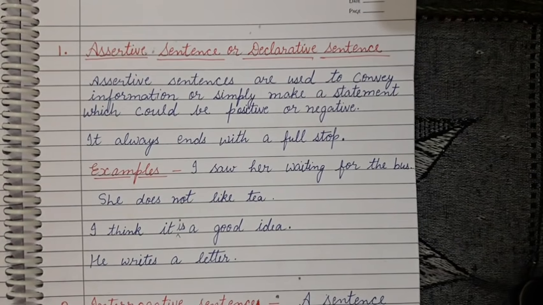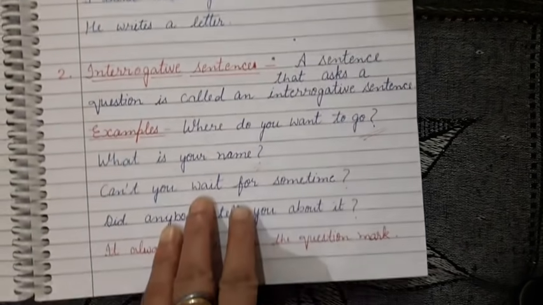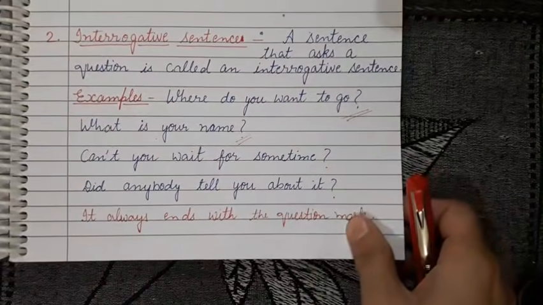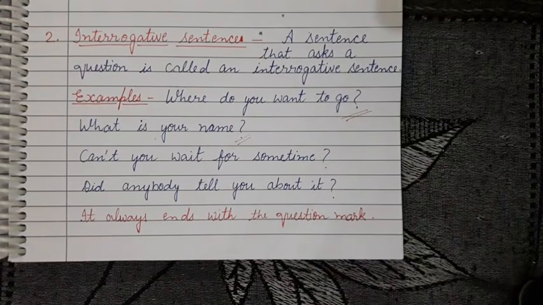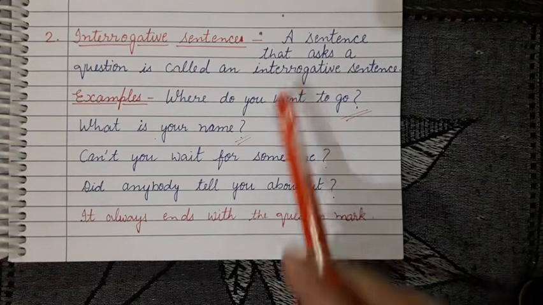So come to the next topic, that is interrogative sentence. It is very easy.